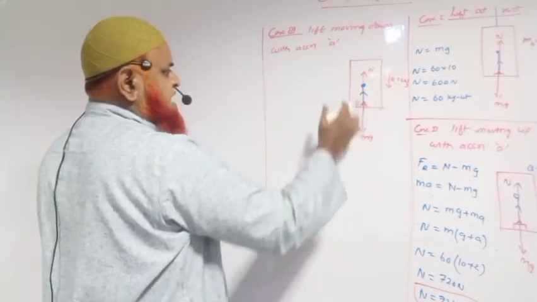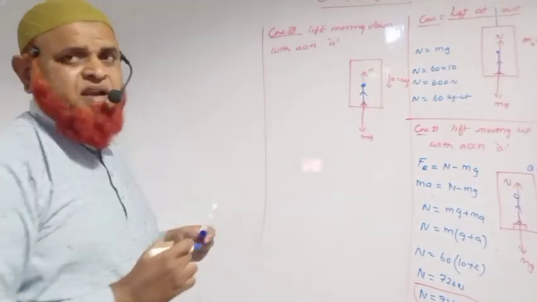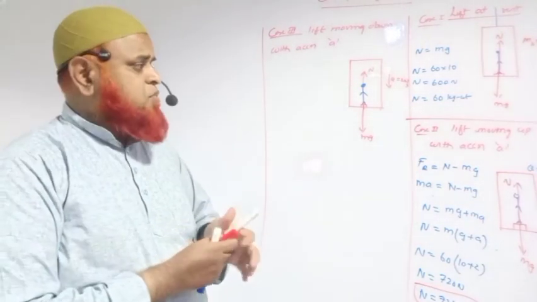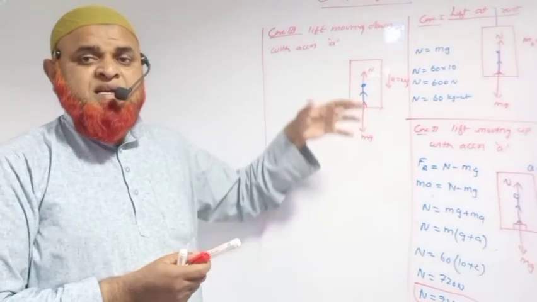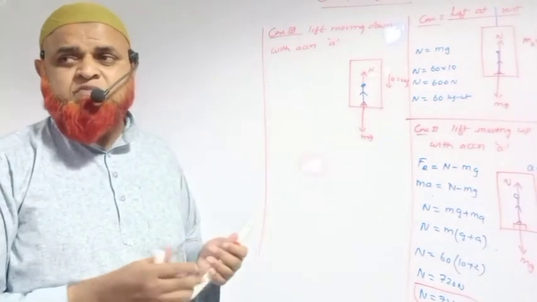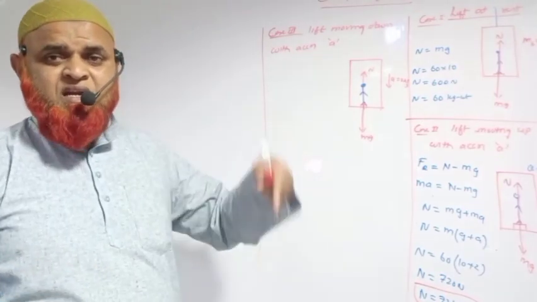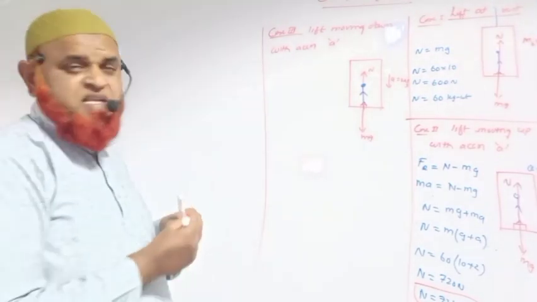So both the forces are acting on the man, and the lift is moving downwards with an acceleration. When both the forces are acting on a boy, and the lift is moving downwards, it means mg is dominating N. mg is dominating N, and resultant force is towards the dominating side.